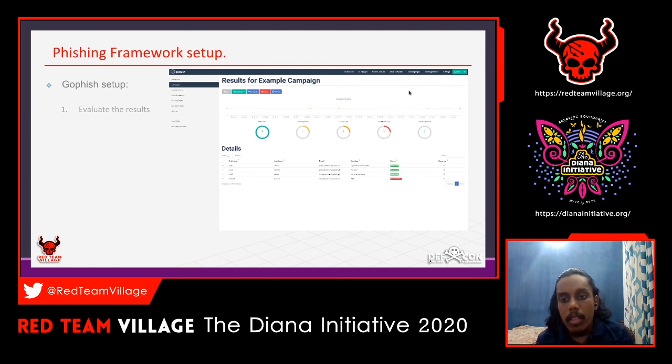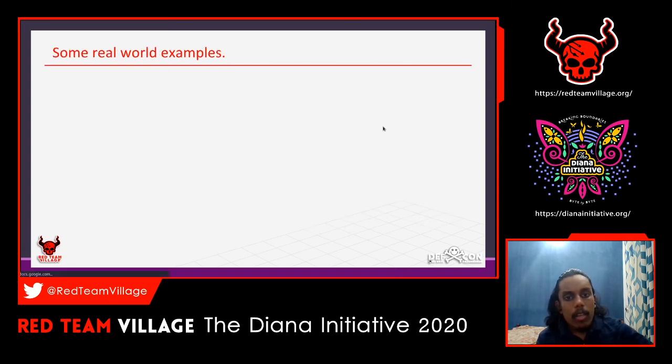If you want, you can add custom trackers as an image, just convert it to base64 and add your custom trackers also. And the next one is the captured credentials. The credentials that are captured will also be in there. If you turn the credential capture option on, you can see that here also. So let's move to the next part.